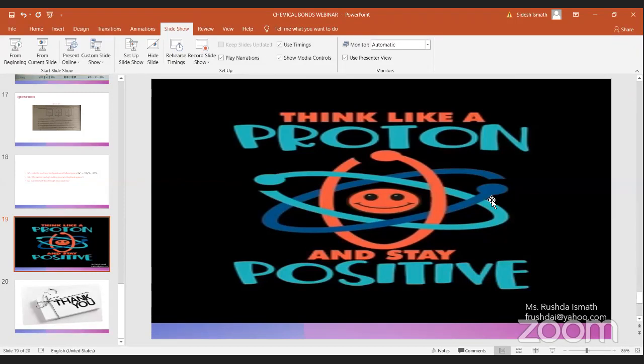Combining ability of an element is valency. Now this is not combining. Electronegativity means pulling. If two elements are combining together, one element can pull the other one's electron towards its side. That is known as electronegativity. Here it is not combining. The ability to pull electrons towards itself is known as electronegativity.